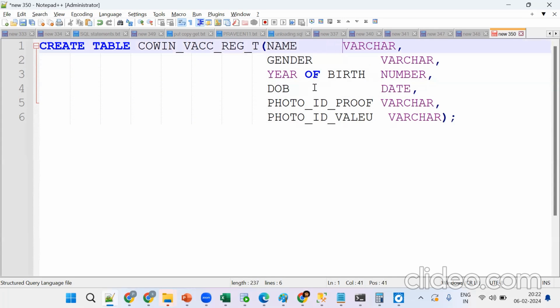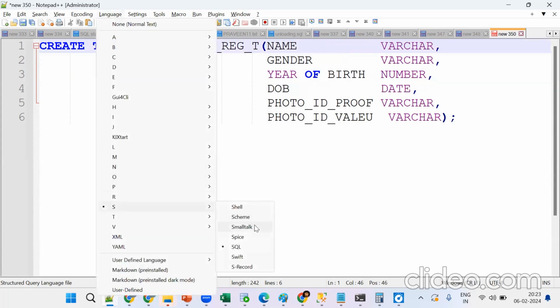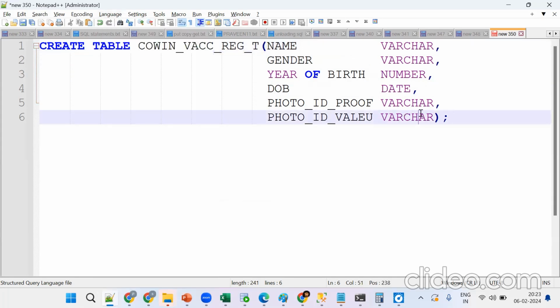So we need to select the language. Select the language, yes, SQL, so that keywords will be highlighted. Now see, if by mistake I put something like this, what happens? This is not a keyword, so it's giving black color. If I put "no", it's a keyword. We can easily end.